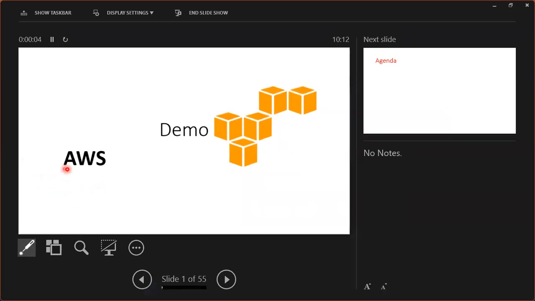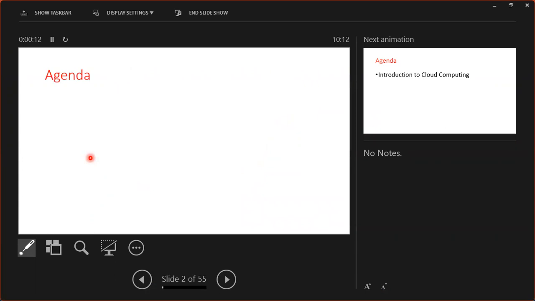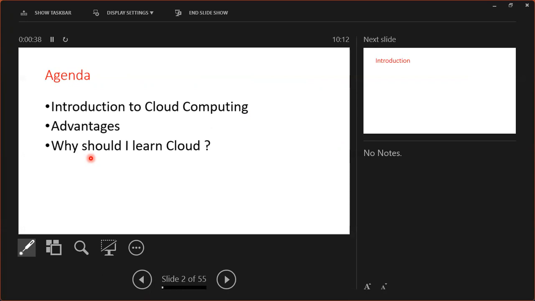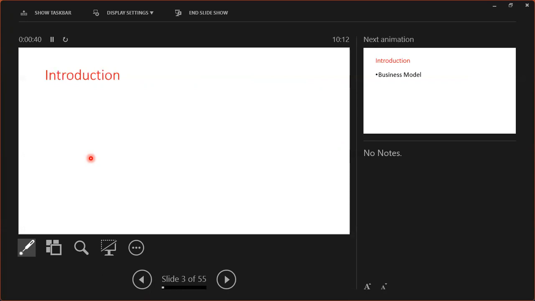Here, as an AWS engineer, we need to remember icons also. This is the icon related to AWS. Now we'll see the agenda. First, introduction to cloud computing. Cloud computing is nothing but computer related fundamental services we are getting over the internet. Such kind of services, those providing them are cloud computing service providers. AWS is one of the providers. Next point, advantages of AWS. Here, why should I learn cloud computing, that too AWS.